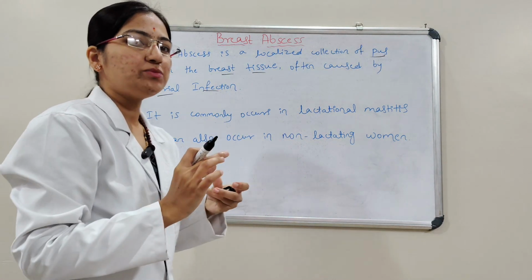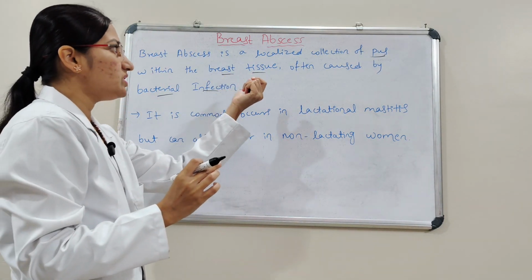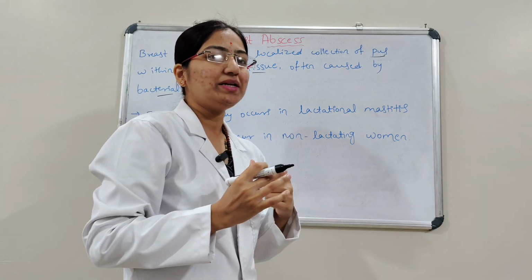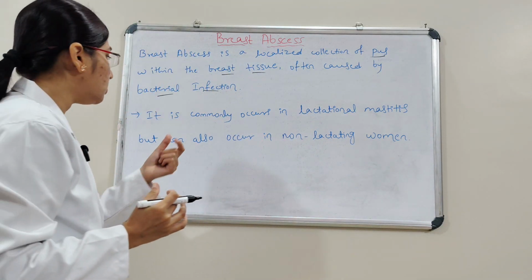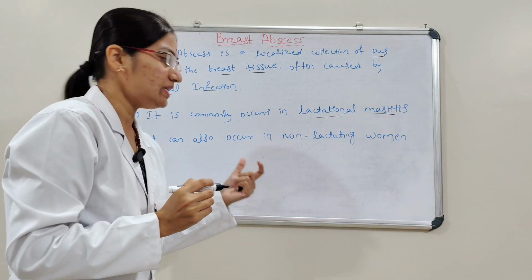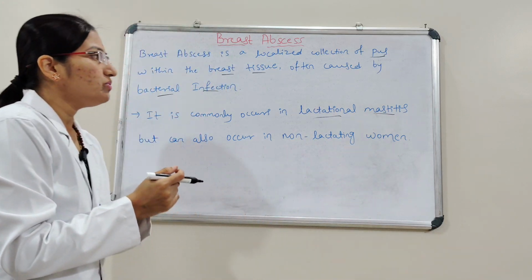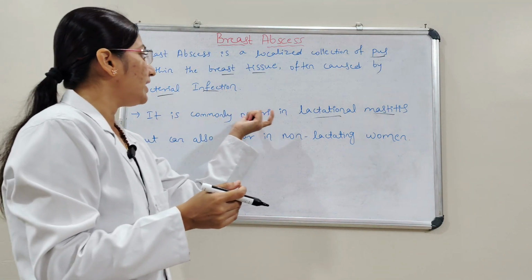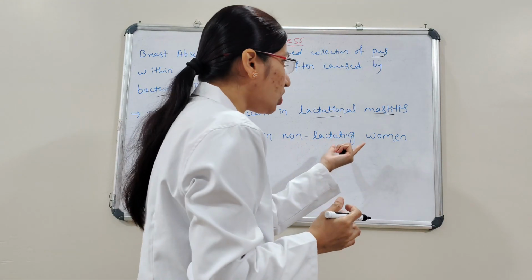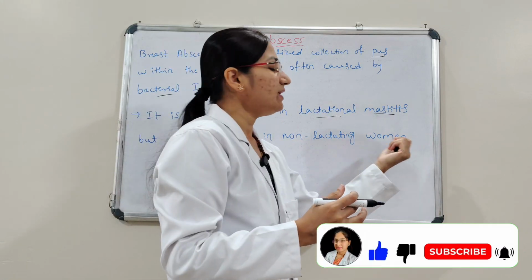It commonly occurs in lactational mastitis, but can also occur in non-lactating women. More commonly, it occurs in breastfeeding women.